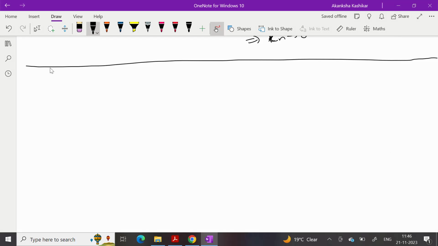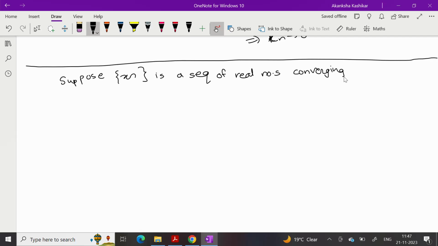So suppose xn is a sequence of real numbers converging to a positive real number x.